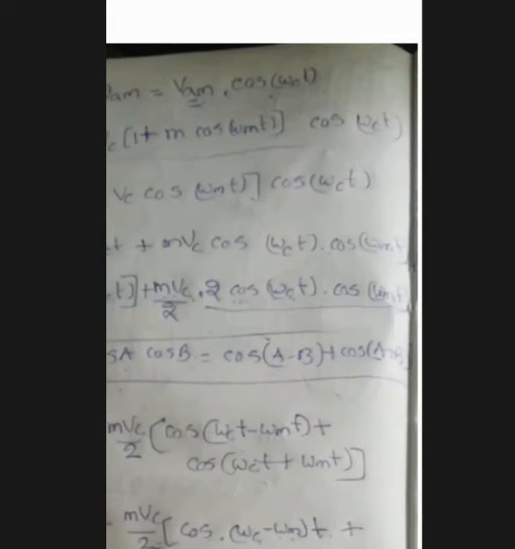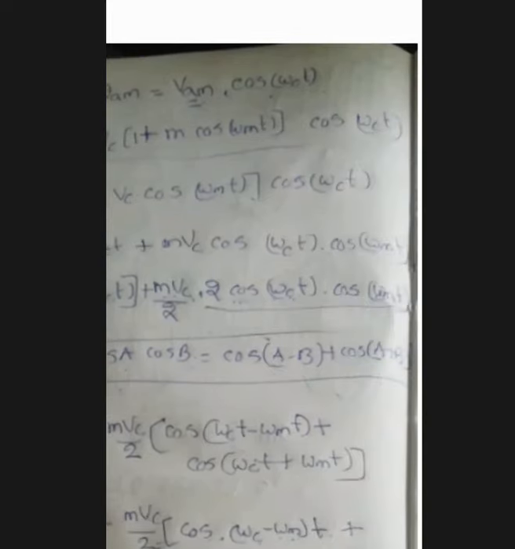Now we have the value of capital VAM. Then small vAM is equal to capital VAM cos omega ct. Here we substitute the value of VAM, the amplitude of the modulated signal. Then we get Vc of 1 plus m cos omega mt, times cos omega ct.